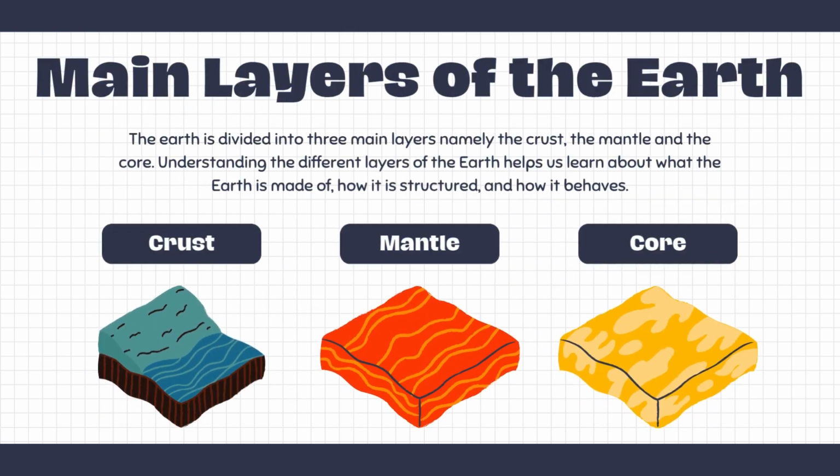The main layers of the earth: the earth is divided into three main layers, namely the crust, the mantle, and the core. Understanding the different layers of the earth helps us learn about what the earth is made of, how it is structured, and how it behaves.